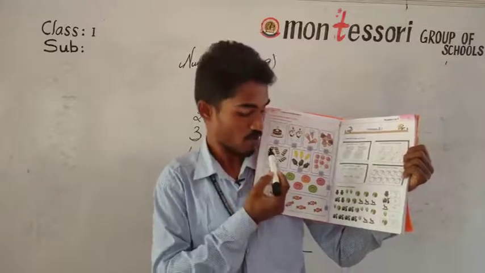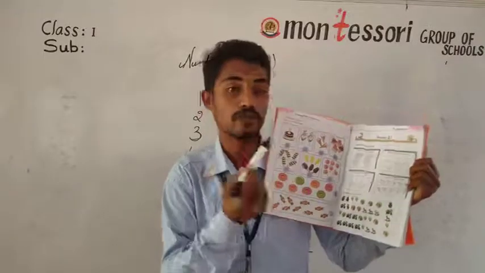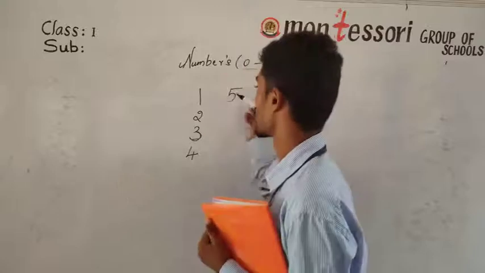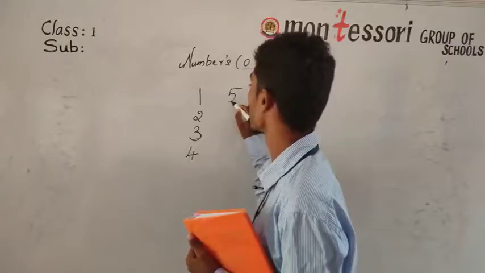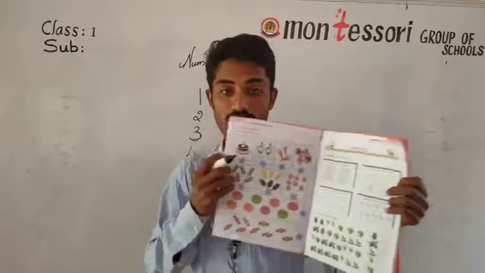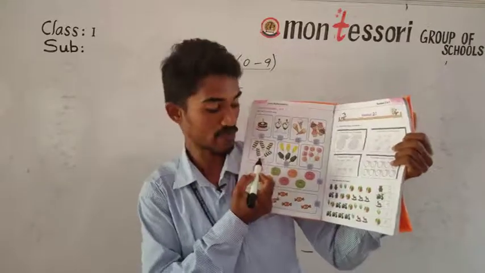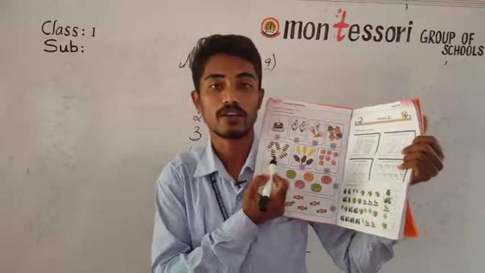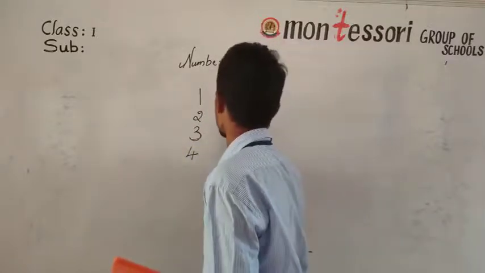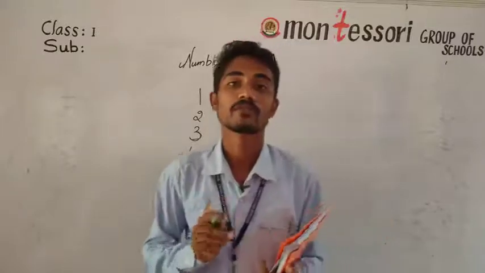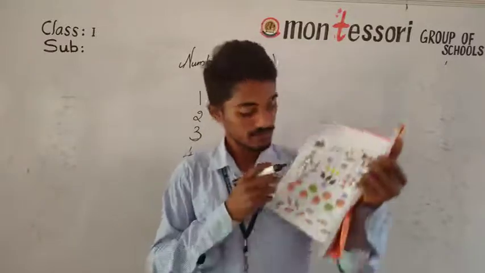So 1, 2, 3, 4, 5. Total how many? 5. So which number is after 4? It is 5. So what do we have to write here? 5. In the box we have to write what? 5. So after 5 what was the number? 6. After 5 the number is 6.